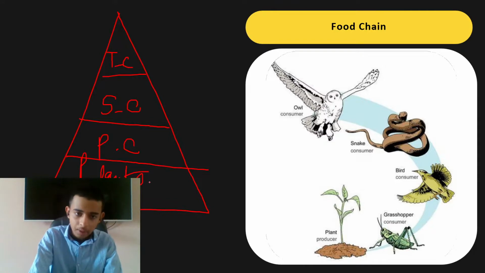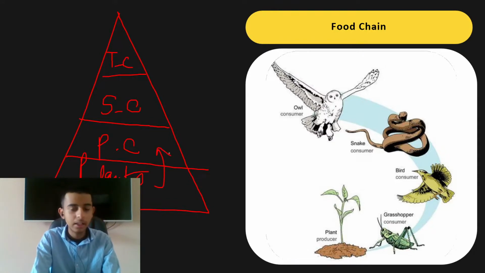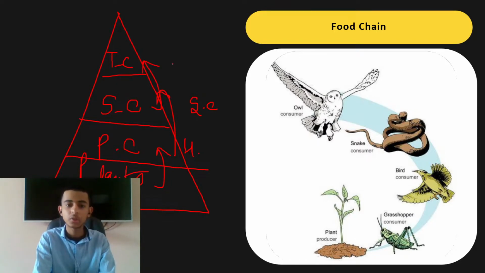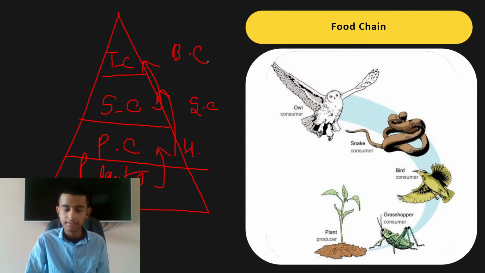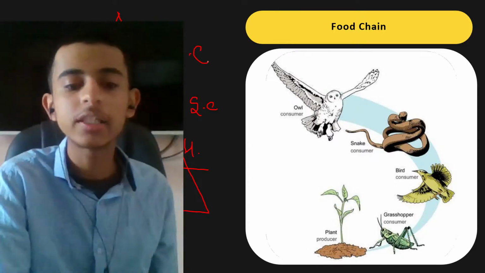So plants are eaten by the primary consumers, which are termed as herbivores. Herbivores are eaten by SC, secondary consumers, also known as small carnivores. So SC you can remember, and small carnivores are eaten by tertiary consumers, which are known as big carnivores. This is the trophic level. I hope you've understood that.